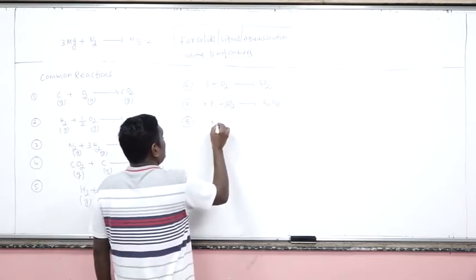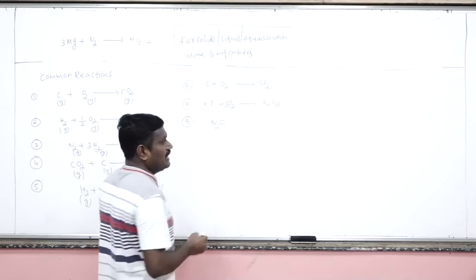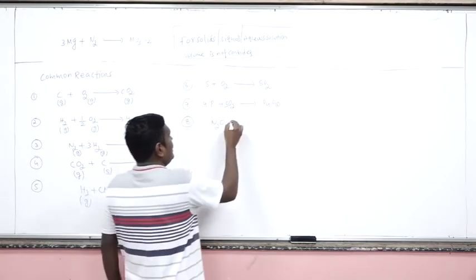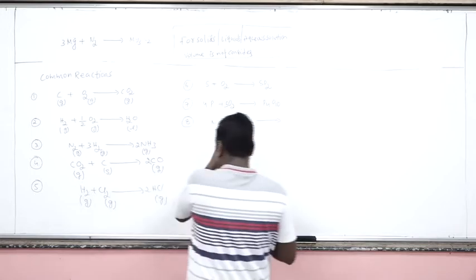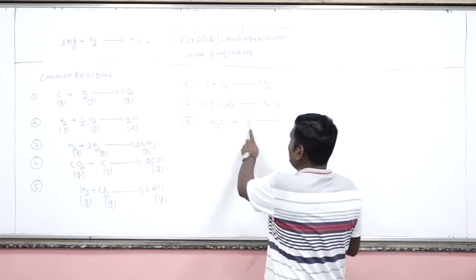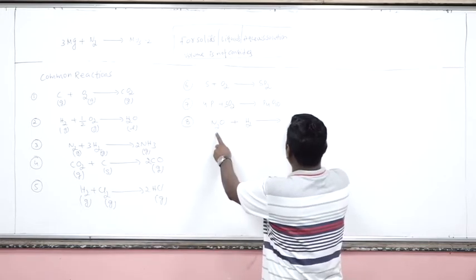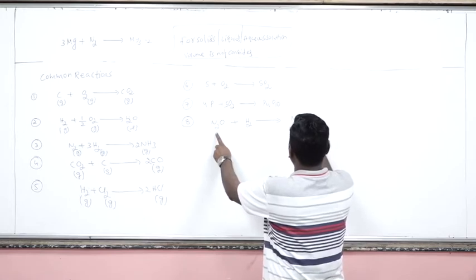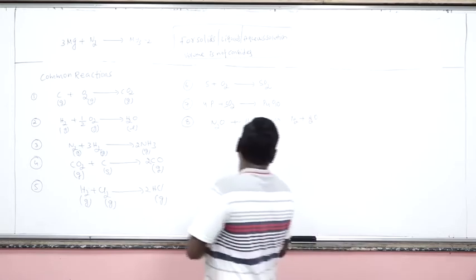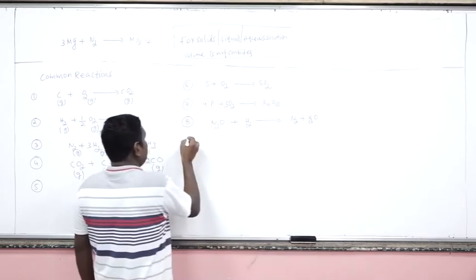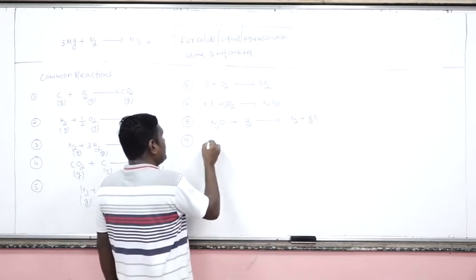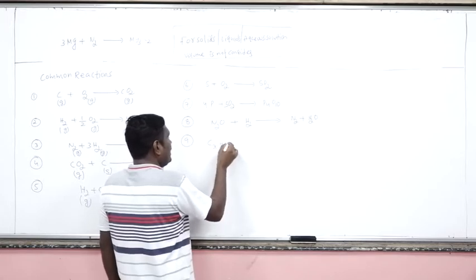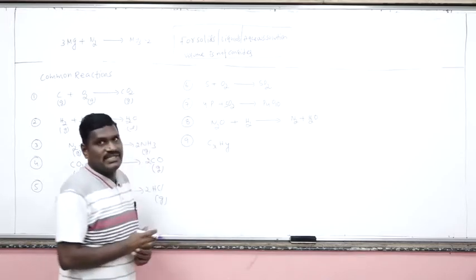Now, let's suppose nitrous oxide is there, reacting with hydrogen. Hydrogen is a reducing agent which reduces nitrous oxide into nitrogen and is itself oxidized to water. Now, let's suppose a general example of a hydrocarbon CxHy.